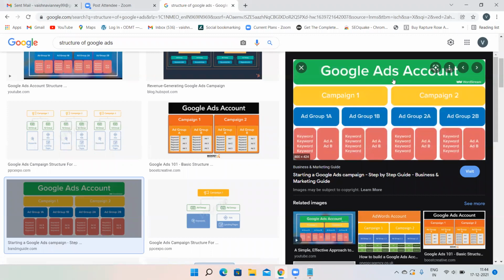Campaign 1. First, you need to have a Google Ads account. With one Gmail account, first create your Google Ads account. Same like your Facebook account, Instagram account, you have to create your Google Ads account. With the Google Ads account, you have to create campaigns.